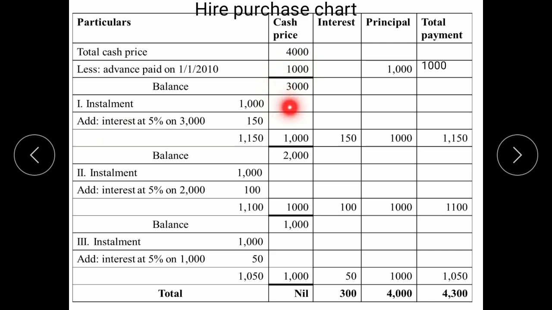Interest at 5% on balance of cash price comes to 150. So total we are writing 1150. What is the amount of cash price paid? I said installment includes only the cash price. So entire installment amount to be written over here, 1000. What is the interest we calculated? 150. Principal amount paid, the same amount 1000. So total payment 150 plus 1000, 1150. Now the balance remaining 3000 minus 1000, balance remaining is 2000.